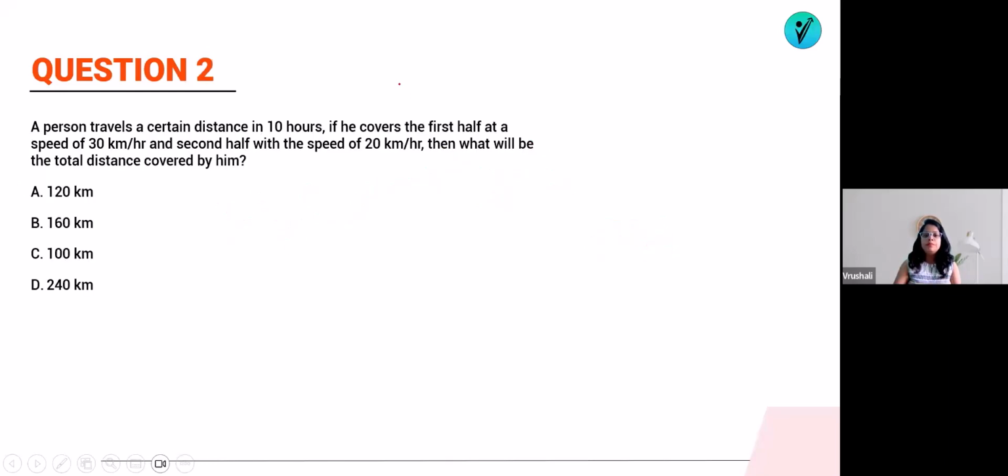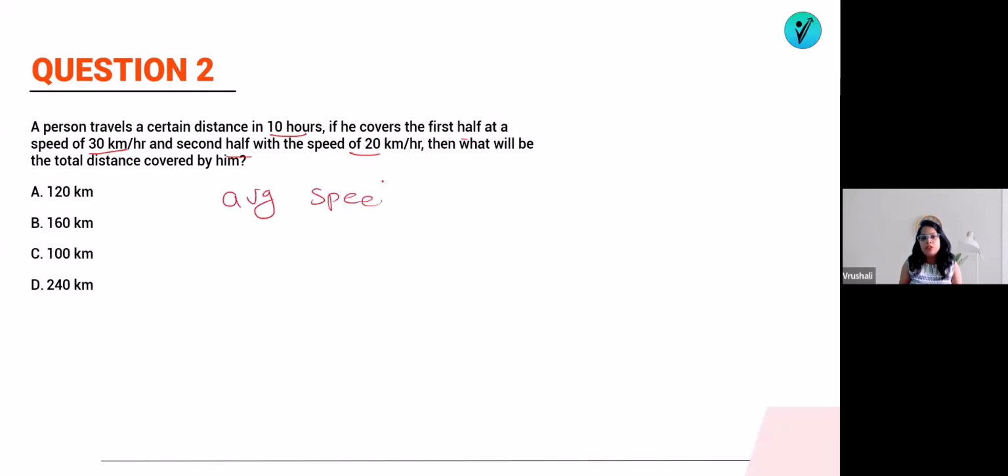Here it is on the screen. Pause it and try to solve. A person travels a certain distance in 10 hours. If he covers the first half at a speed of 30 km per hour and the second half at a speed of 20 km per hour, then what will be the total distance covered by him? So first of all, as we know that distance is a half. If it is a half of distance, then we can find out the average speed. What is the average speed here?